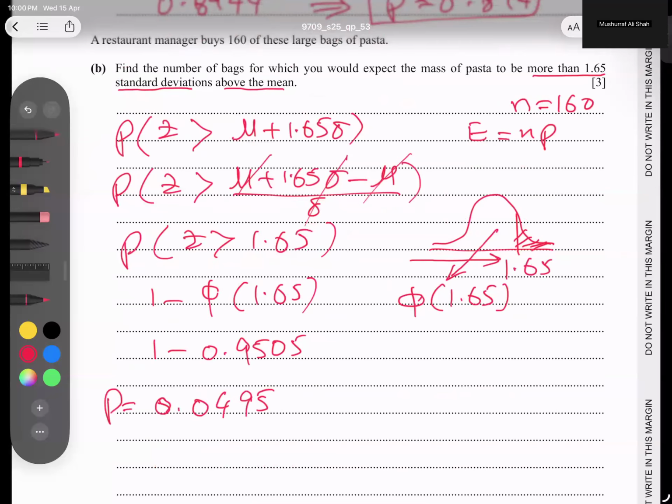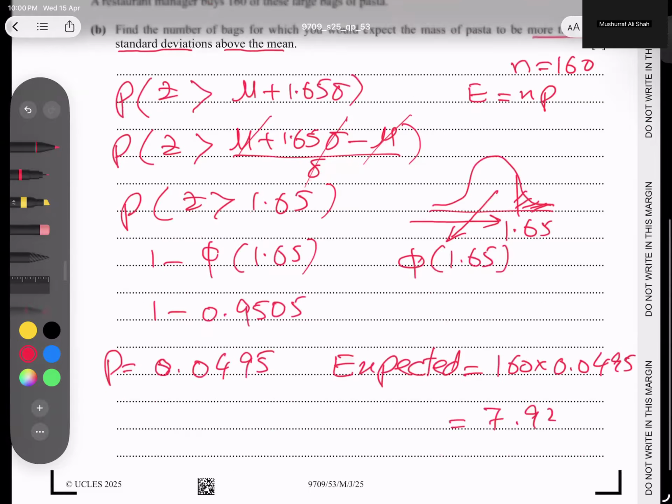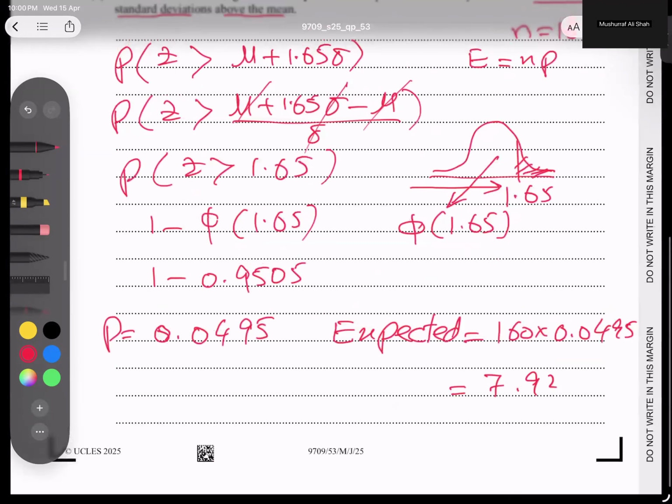He said expected value. So how to find? Expected value is 160 times 2 times 0.0495. If we type this in the calculator, it turns out to be 107.92. But students, it is a bag, so it cannot be in decimal. Because 7.9 is close to 8, we can take 8.